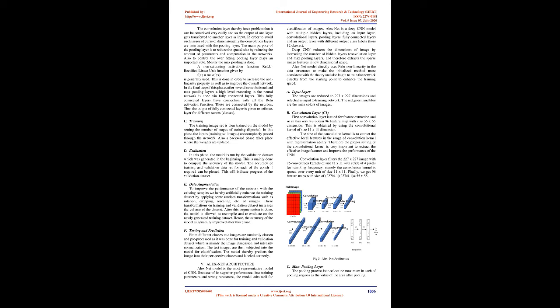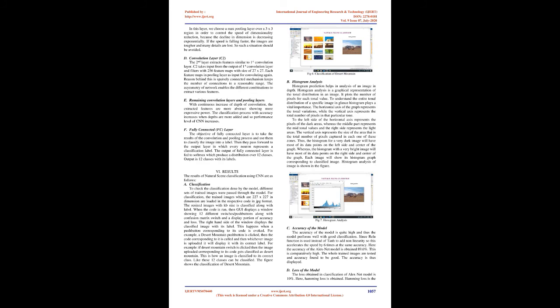The size of the convolution kernel is to extract the effective local features in the range of the convolution kernel with representation ability. Therefore the proper setting of the convolutional kernel is very important to extract the effective image features and improve the performance of the CNN. The convolution layer filters the 227 x 227 image with 96 convolution kernels of size 11 x 11 with a stride of 4 pixels for sampling frequency, namely the convolution kernel is spread over every unit of size 11 x 11. Finally, we get 96 feature maps with size of 227/4-1, 227/4-1, equals 55 x 55.